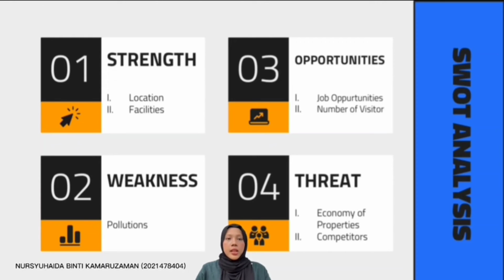For the trend of the new proposed development, the first one is the economy of the property. Due to the COVID-19 pandemic all around the world, all economic sectors were affected by this factor, and more people lost their income and jobs, and there are so many people that cannot buy a house or shop office during this tough time, and the performance of the property market has also become slower compared to before the pandemic happened. Next is the competitor. There are many commercial and residential properties already built around the subject property, and it has higher competition to get potential buyers of the new development.